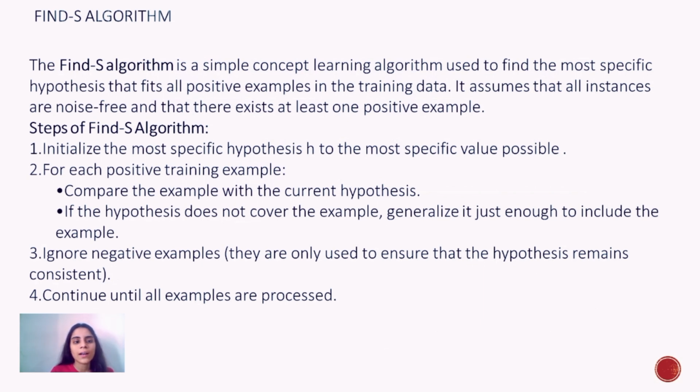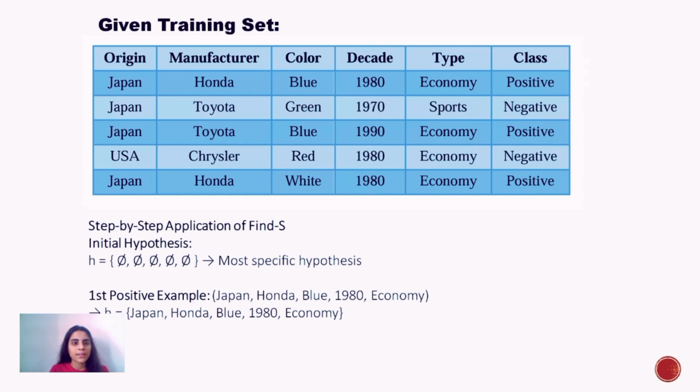Steps of the Find-S algorithm: step one is to initialize the most specific hypothesis h to the most specific value possible. For each positive training example, compare the example with the current hypothesis. If the hypothesis does not cover the example, generalize it just enough to include the example. After it, ignore negative examples. They are only used to ensure that the hypothesis remains consistent. After it, the fourth step is to continue until all examples are processed. You can see this in the table when we apply these steps.